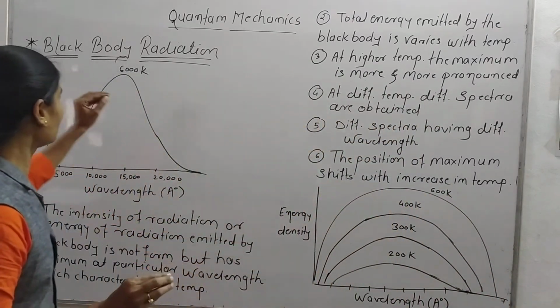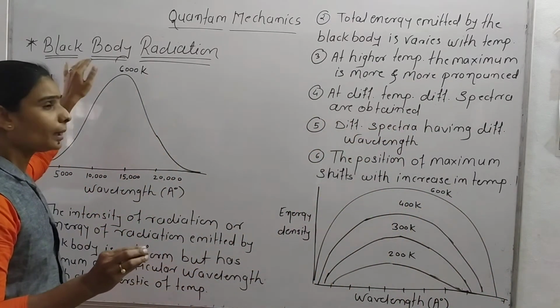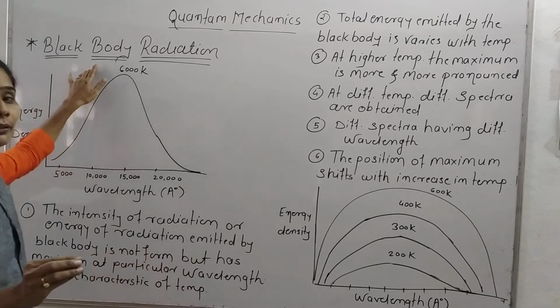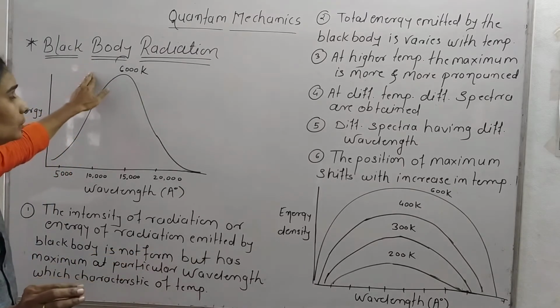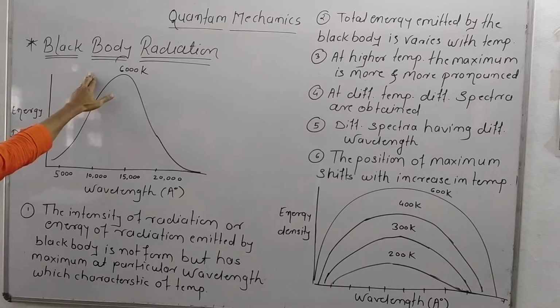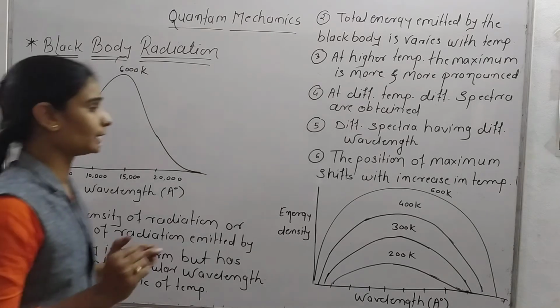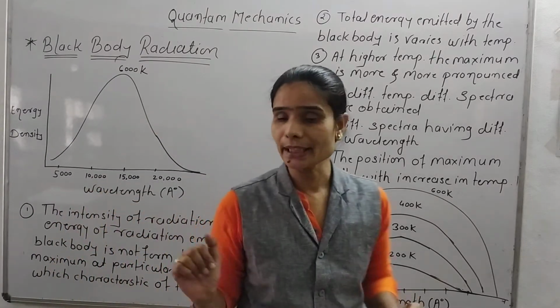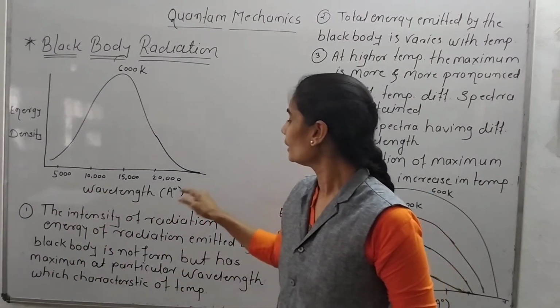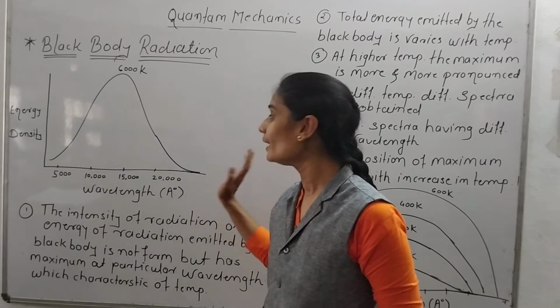The black body radiation is a perfect radiation of any body, and it gives the maximum energy as compared to other bodies or other radiation. And this black body radiation depends mostly on temperature and wavelength.